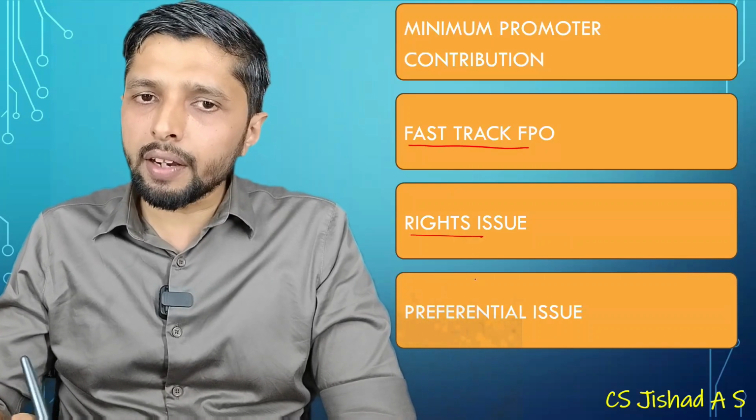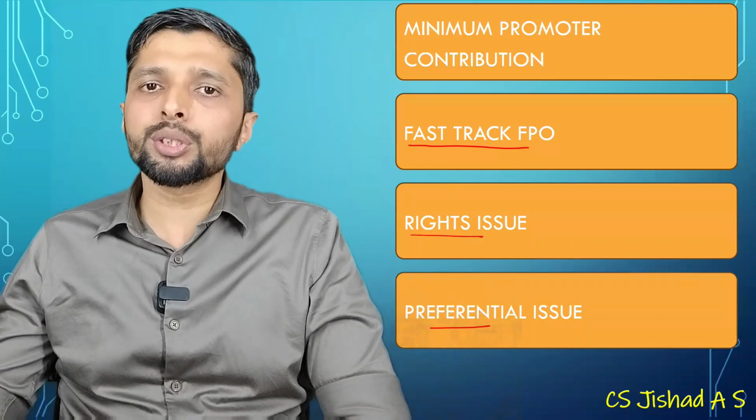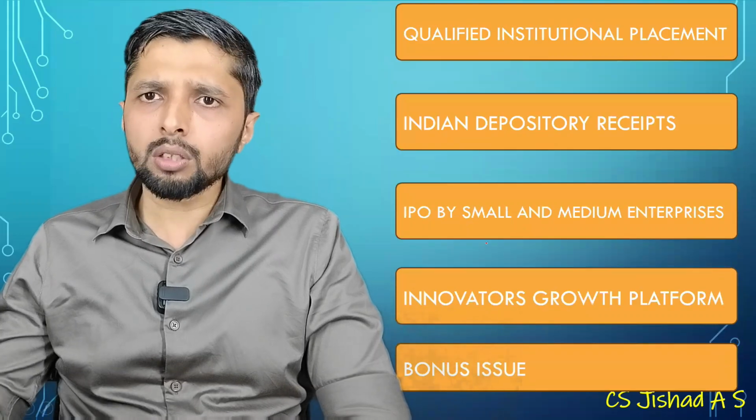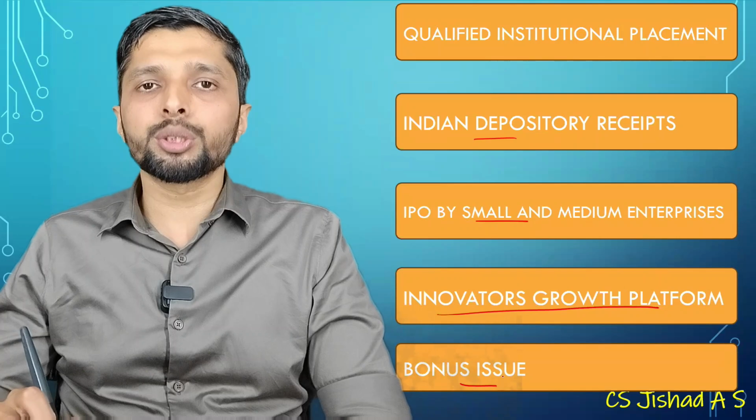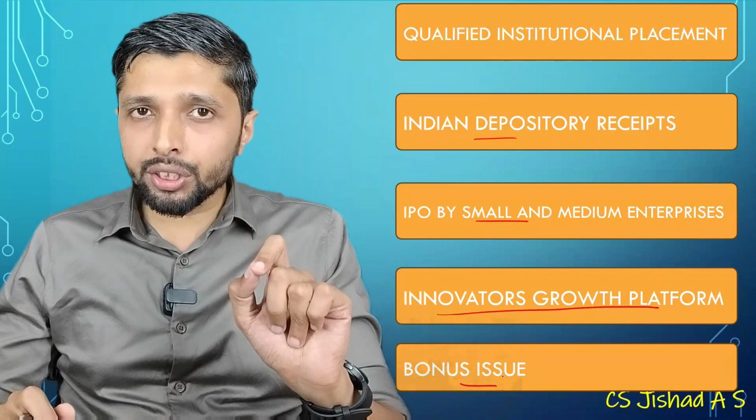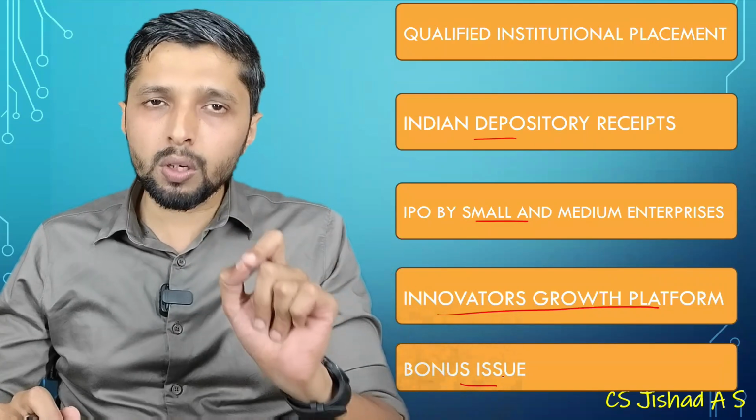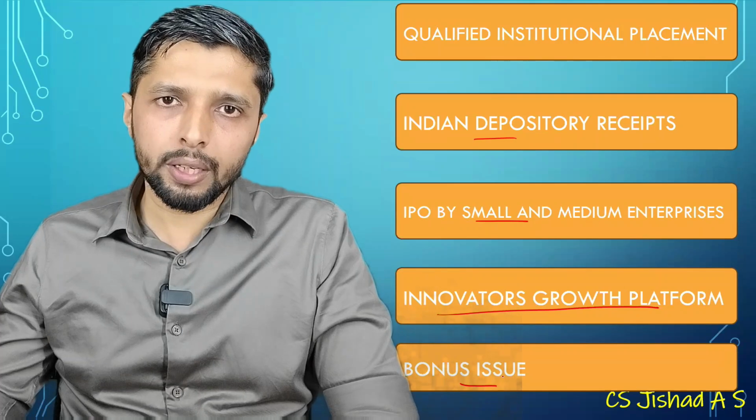Then we have the rights issue, preferential issue, qualified institutional placement, IDR, IPO by small and medium enterprises, innovators growth platform, then bonus issue. As I mentioned earlier, the conditions or regulations for all these types of issues are more or less the same.